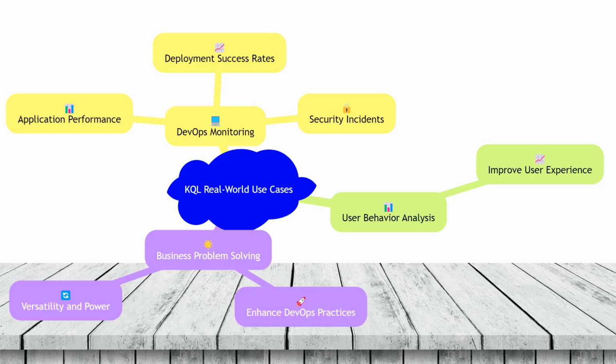Understanding real-world use cases can help you appreciate the practical applications of KQL. For example, a DevOps team might use KQL to monitor application performance, track deployment success rates, and detect security incidents. Another use case could involve analyzing user behavior to improve the user experience. By exploring these scenarios, you can see how KQL can be applied to solve real business problems and enhance your DevOps practices. These examples demonstrate the versatility and power of KQL in various contexts.